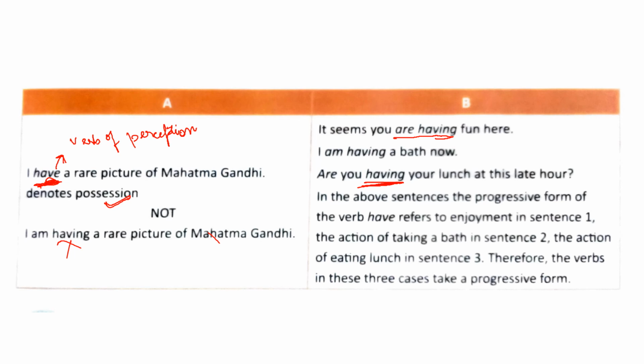Therefore, the verbs in these three cases take a progressive form. In the first one it is referring to a physical state, that is enjoyment, they are having fun. In the second one it is denoting an action of taking a bath, and in the third one also the action of eating lunch. So therefore they can take a progressive form in these three cases.